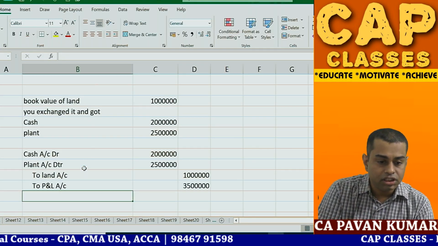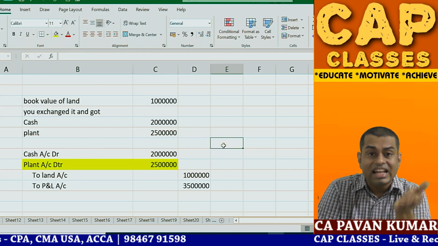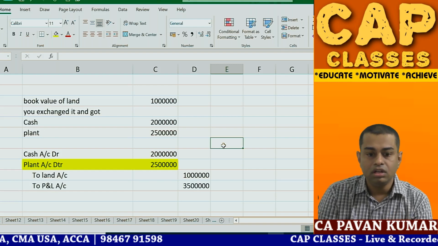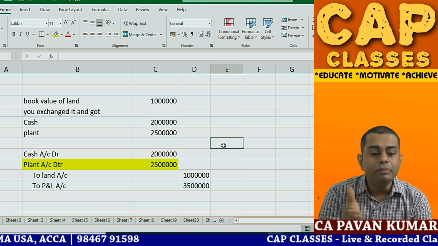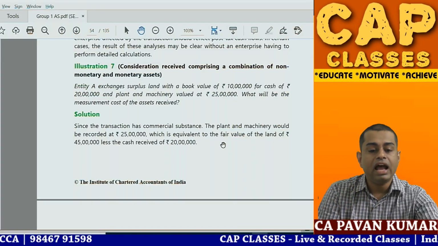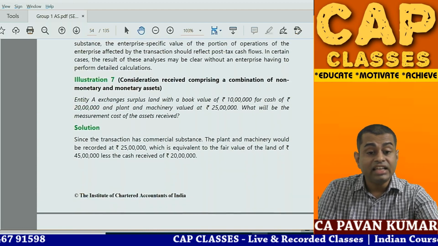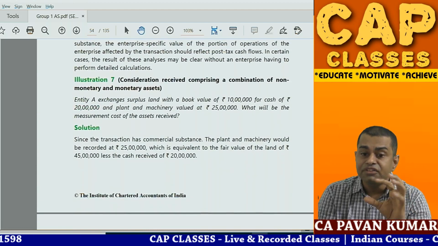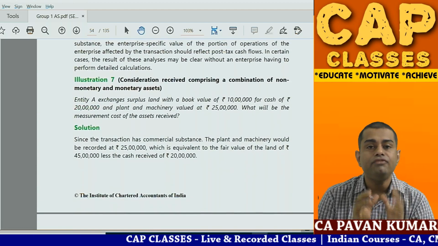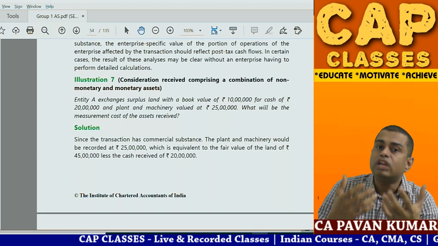See, this question is about this part, okay? Because this is the asset that will be recognized in the books, no? That is what they are asking. What should be the measurement? What should be the value of plant? 25 lakhs. That's all. Then, see, this is exchange of assets with commercial substance. Accounting standard 10, if you read, there are exchange of assets with commercial substance, exchange of assets without commercial substance.